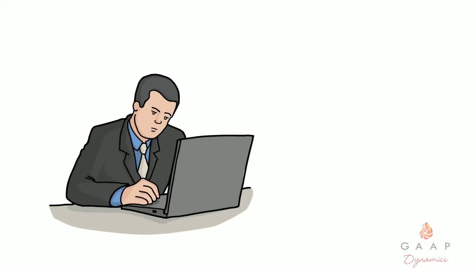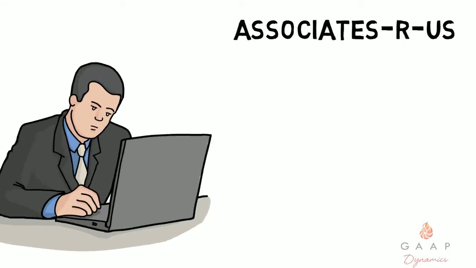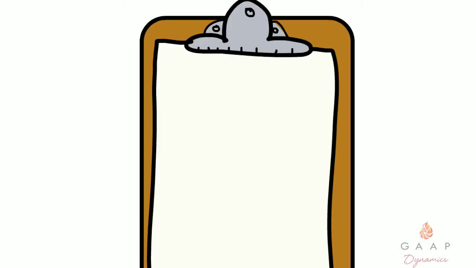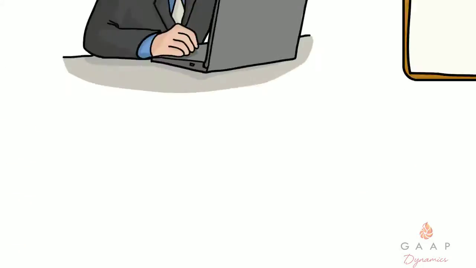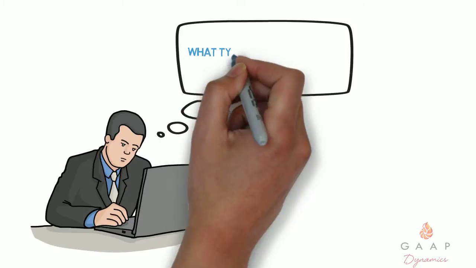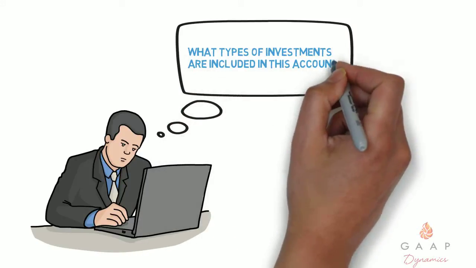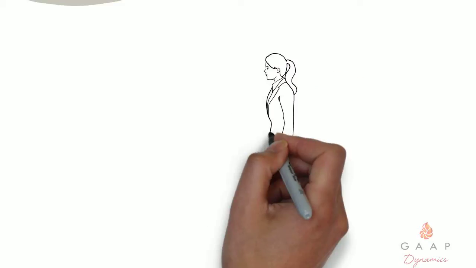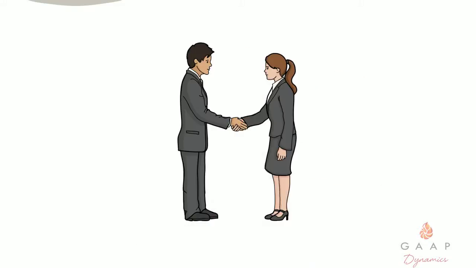Meet Ben. Ben is the in-charge on the Associates R Us engagement. One of his responsibilities is planning the audit of the Investments and Equity Affiliates line item in the balance sheet. Ben wonders, what types of investments are included in this account? Ben decides to ask for help from his manager, Paige.